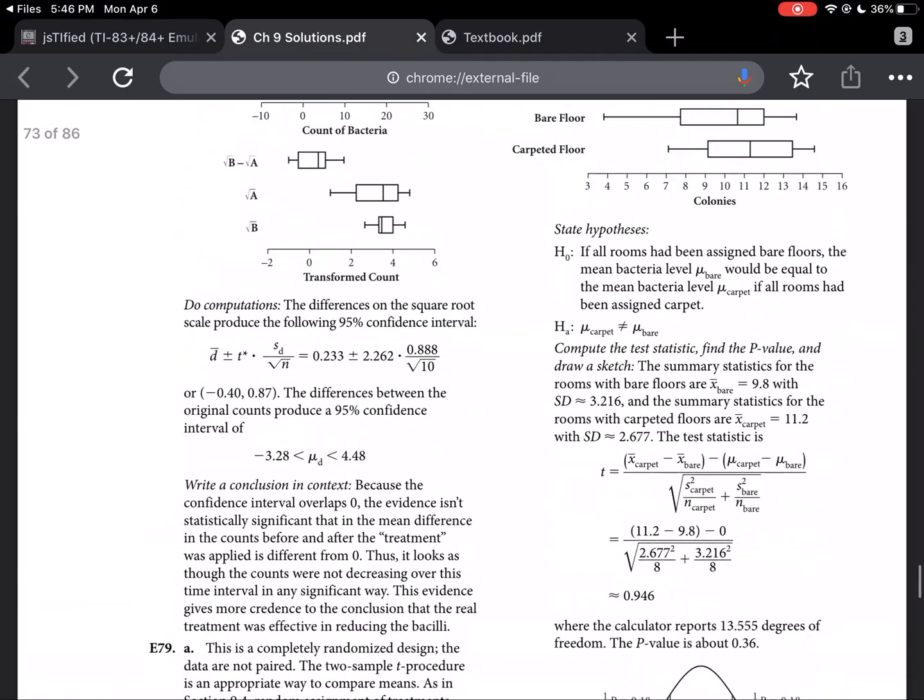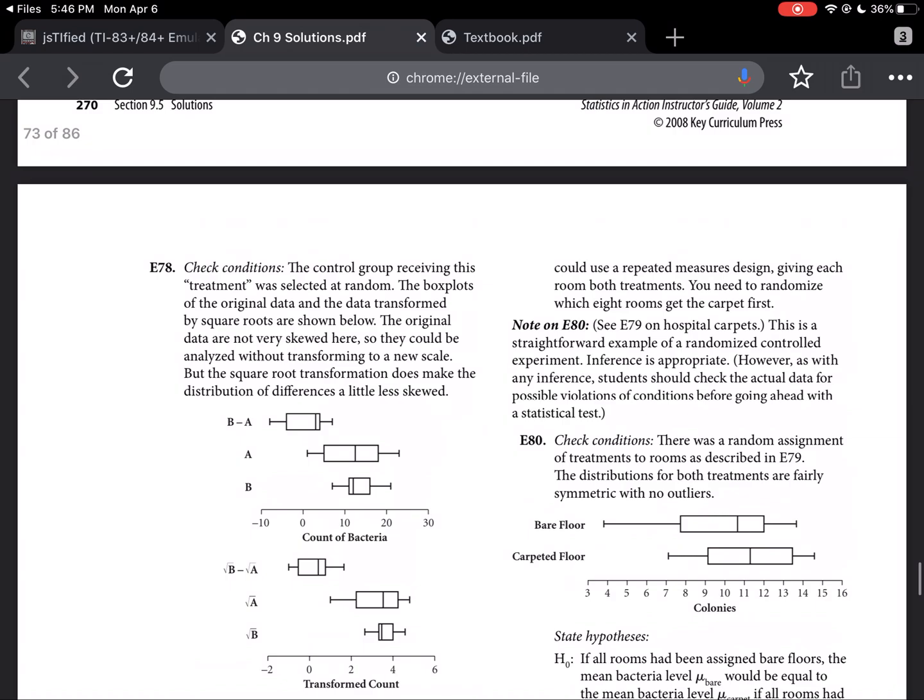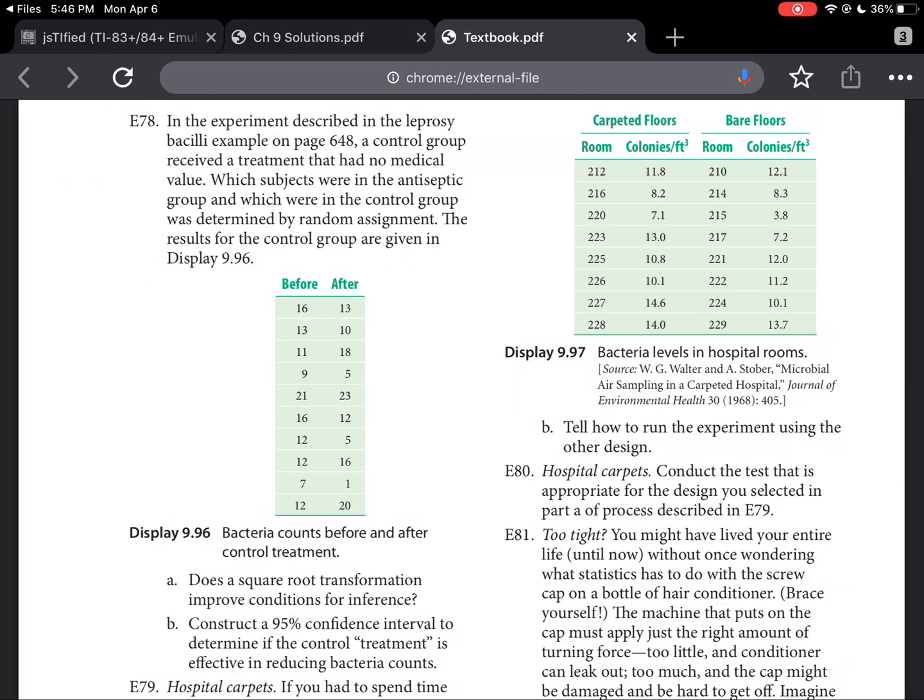Obviously, you'd have to be very careful on a repeated measure to make sure that any of them that had one treatment over the other got a full-blown cleaning before you would repeat the process, because you wouldn't want any of the data from the one to bleed into the other. So a lot of different things to take into consideration, but it's a neat question to ponder.